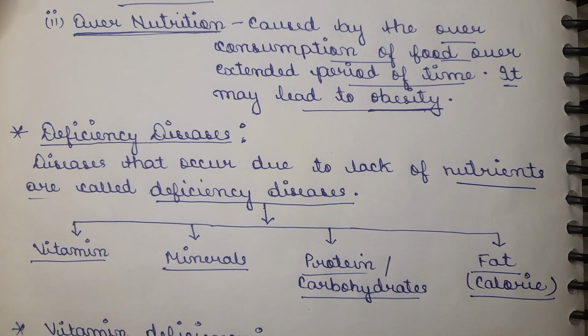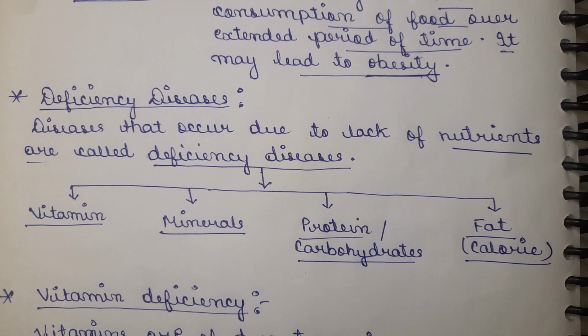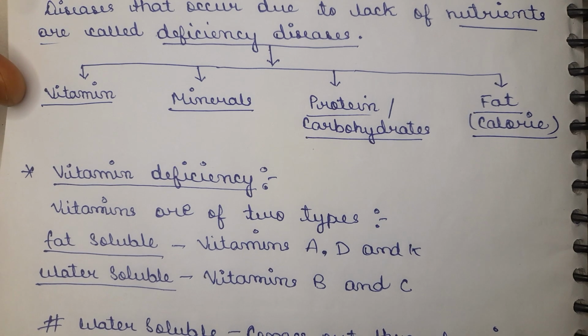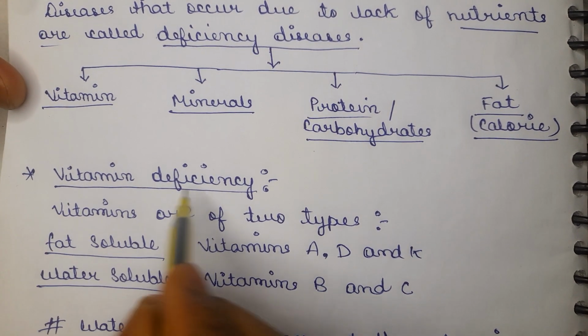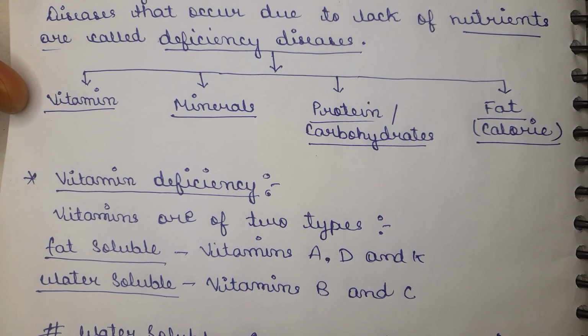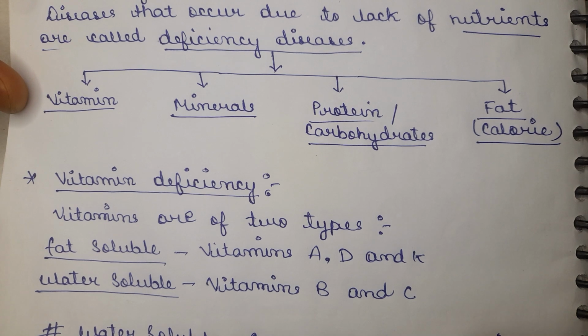Starting with vitamin deficiency, we all know that vitamins are very much needed by the body in small amounts, and their deficiency leads to various deficiency diseases. If a vitamin is absent in our body, it can give an invitation to different types of disease inside our body.